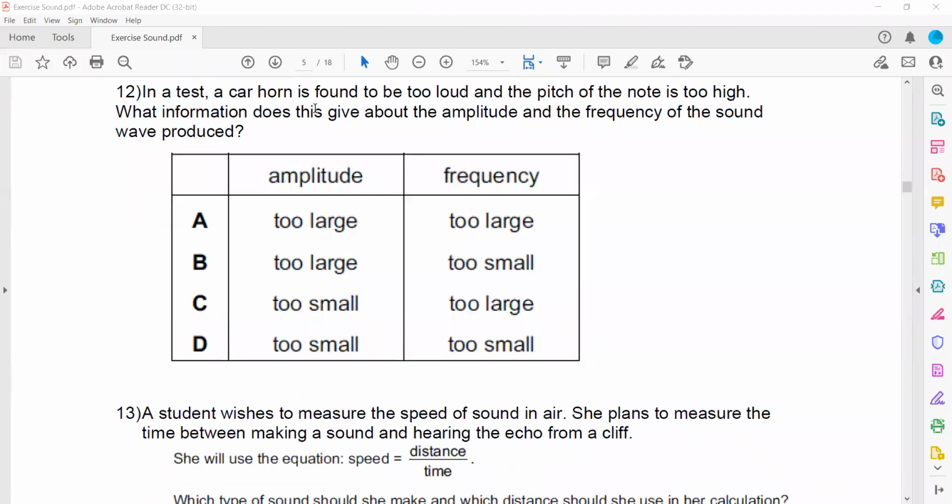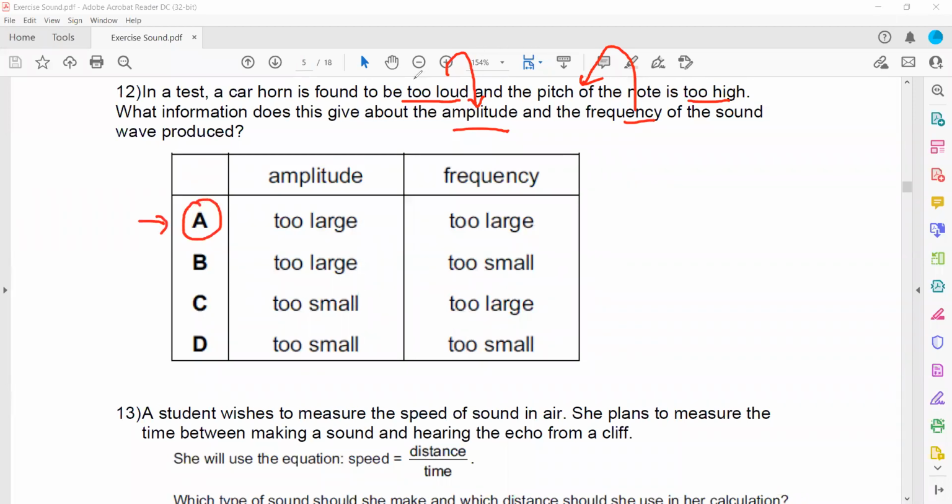In question 12, in a test, a car horn is found to be too loud, which means greater amplitude, and its pitch is too high. What information does this give about the amplitude and the frequency? Amplitude refers to loudness and frequency refers to pitch. So the pitch is high and it is louder. What happened to amplitude? Amplitude will be too large. And what happened to frequency? Frequency will be too high.